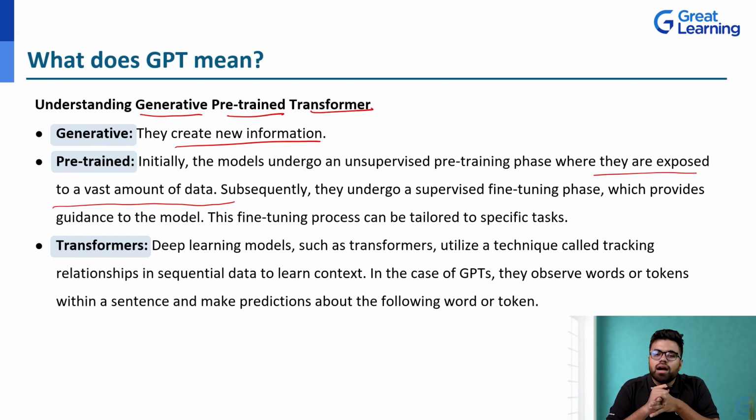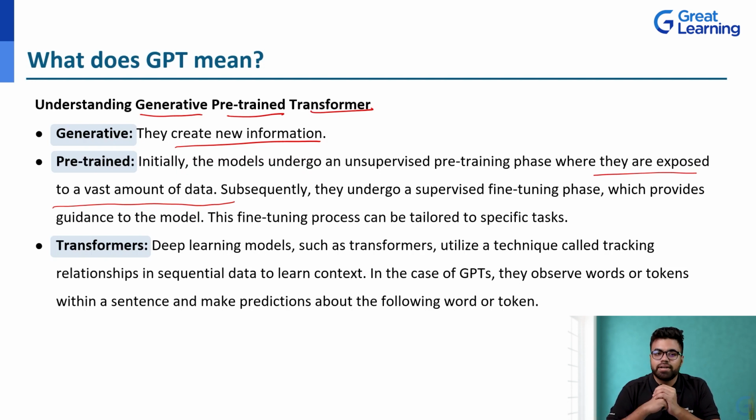So subsequently they undergo a supervised fine-tuning phase in which all the errors they created in the first iteration go away in the second one, which provides guidance to that model. This fine-tuning process can be tailored to specific tasks, for example, write an email in a polite tone. That is tailor-made, so that is how it learns the variations in different types of languages and the different kinds of tone.